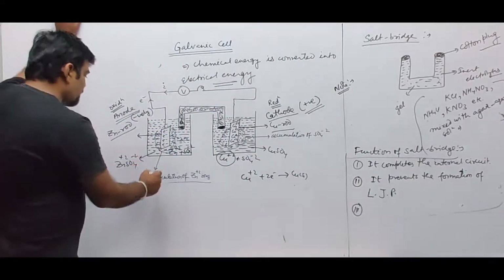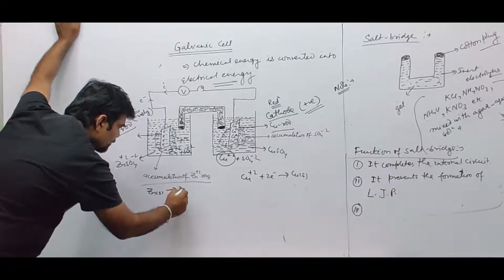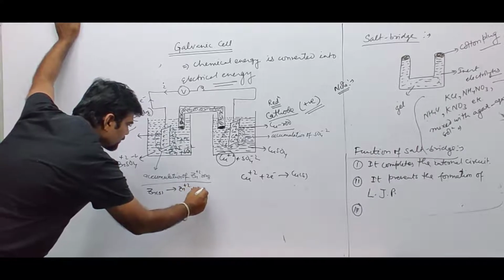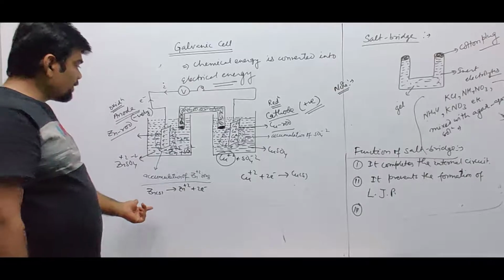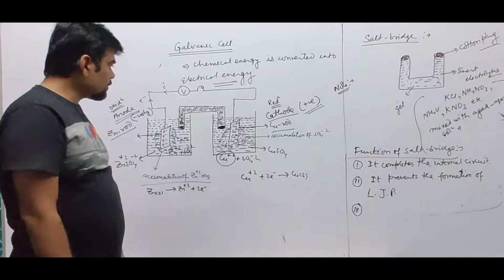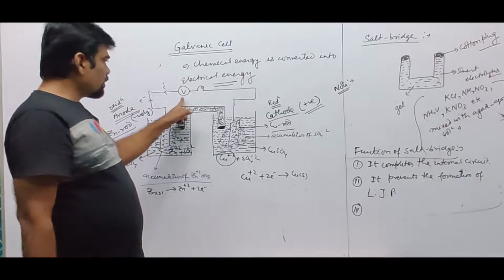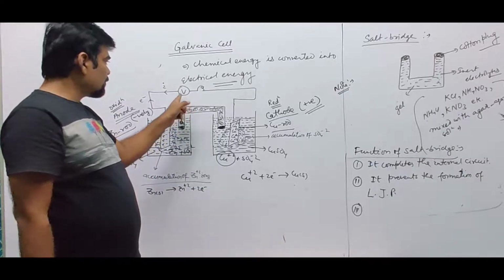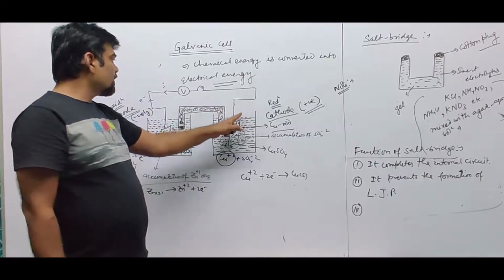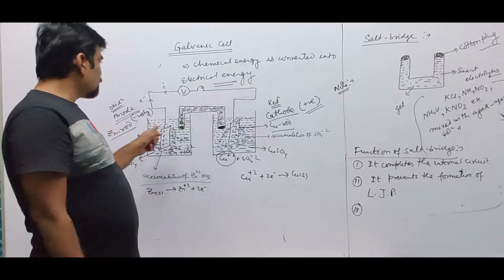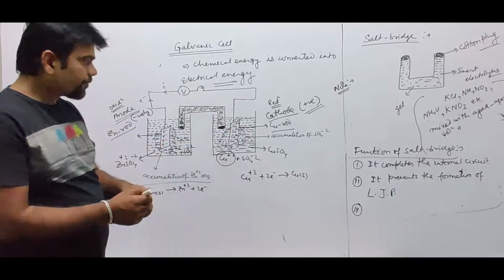At this place, what happened? Zinc solid gives rise to Zn2 plus and 2 electrons. So, this is the anodic reaction, this is the cathodic reaction. Due to these two reactions, there will be deflection in the needle, so electric current is generated. The flow of electric current takes place through the external wire from cathode to anode, but through the internal circuit from anode to cathode.